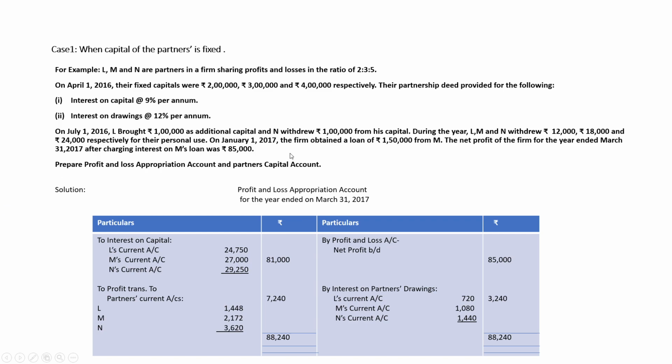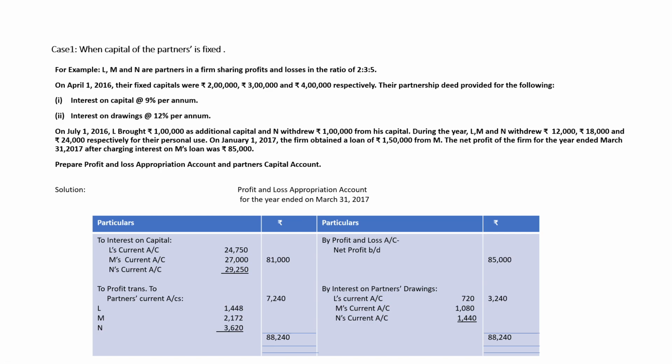On 1st January, the firm has obtained a loan of rupees 1,50,000 from M. Net profit of the firm, after charging interest on M's loan, is 85,000. So interest on loan is already charged. Profit of the firm was 1,50,000. After interest on loan, it is 85,000.